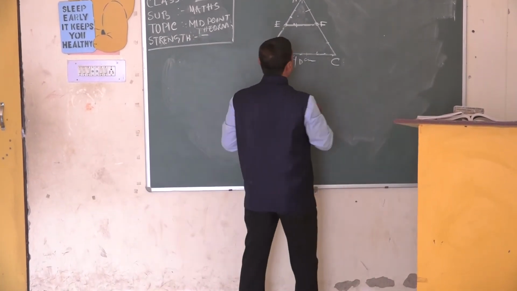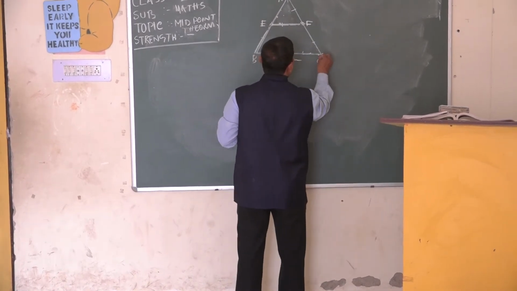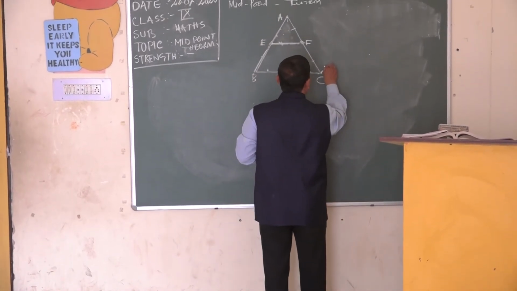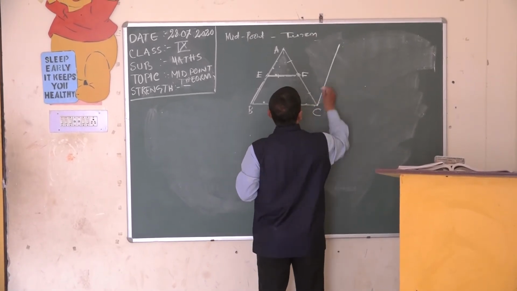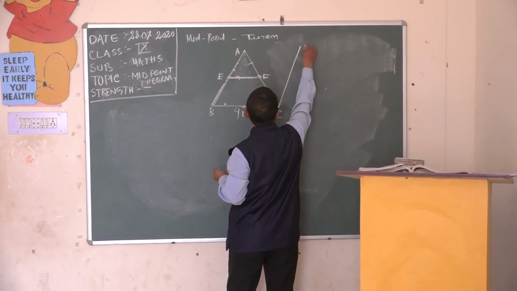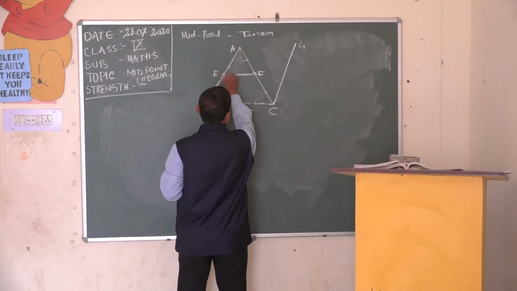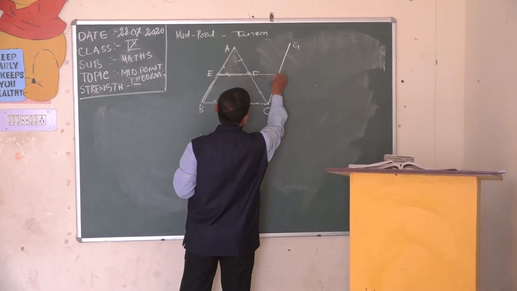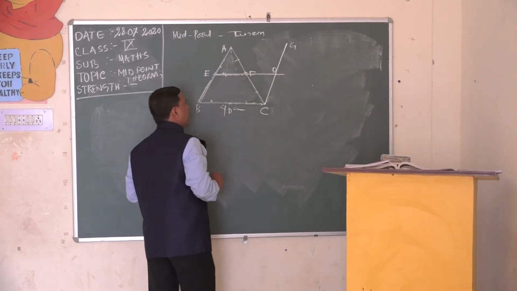So very simple, by constructing, just draw another line CG here. Draw that CG, clear, and produce EF towards the meeting point D of the figure.